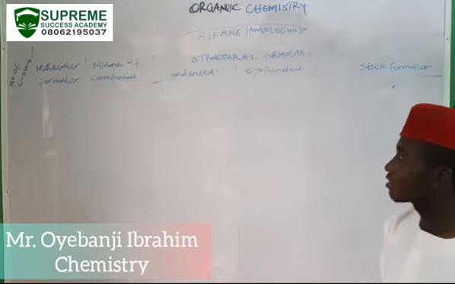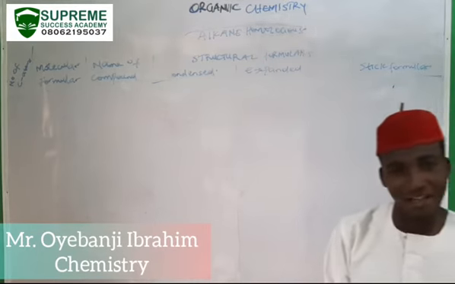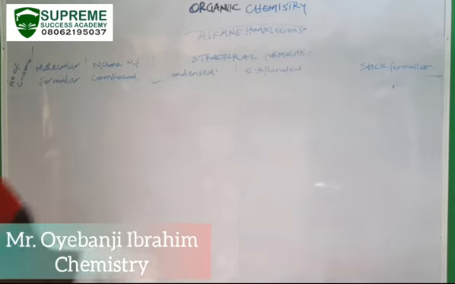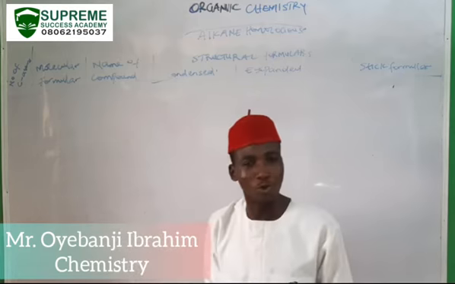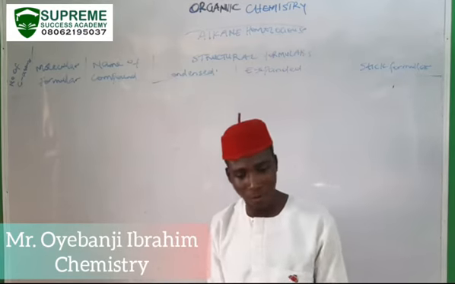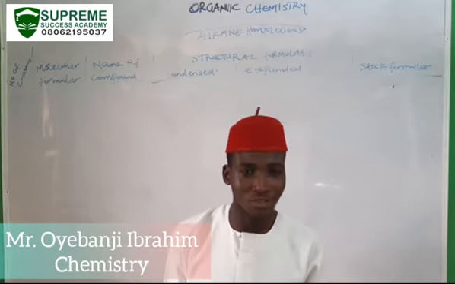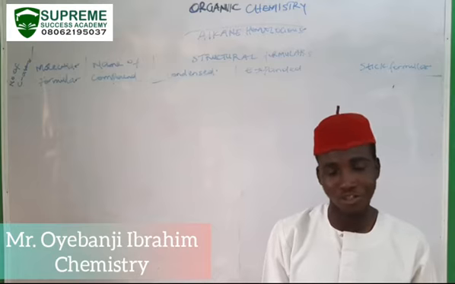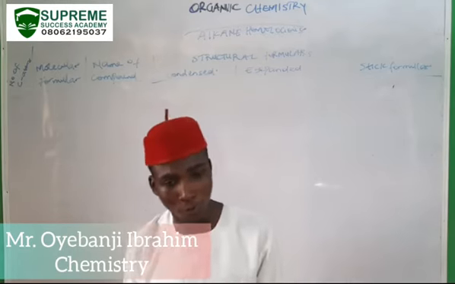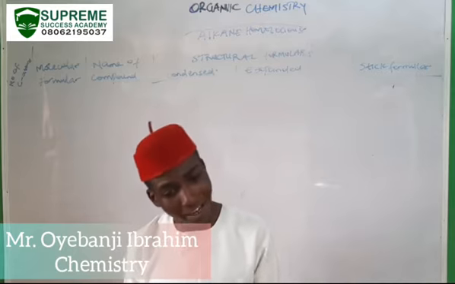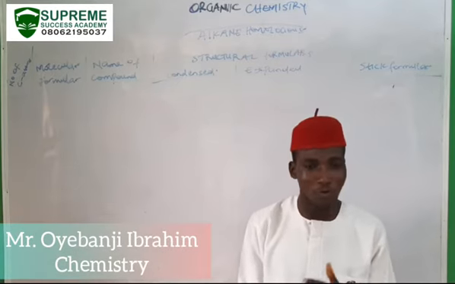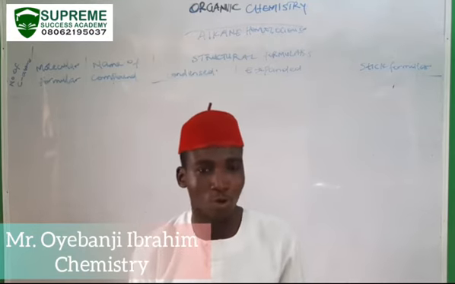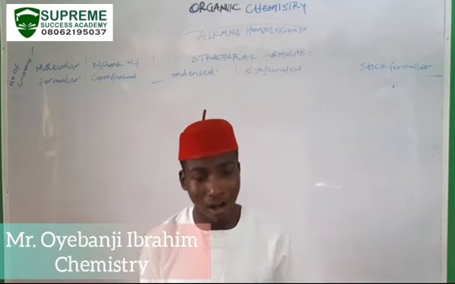Welcome back to the continuation of our lecture on homologous series. Like I stated in the last video, a homologous series is a family of organic compounds with a regular and repeated structural pattern in which successive members differ from each other by CH2, or a molecular mass of 14 units. And like we already discussed, these are the characteristics of homologs, which we described as members of a homologous series. So there are several homologous series.